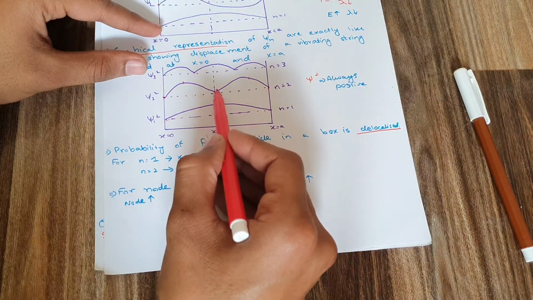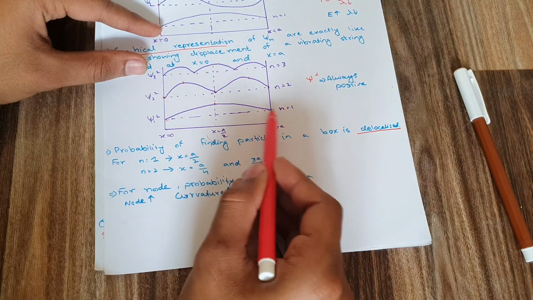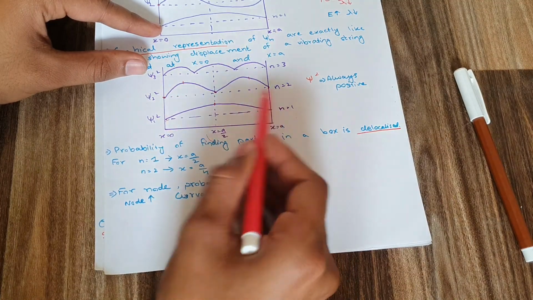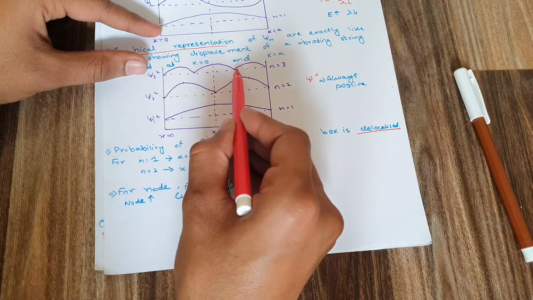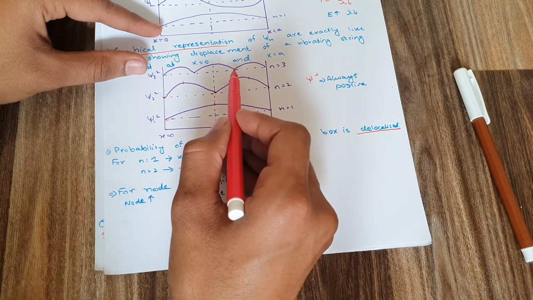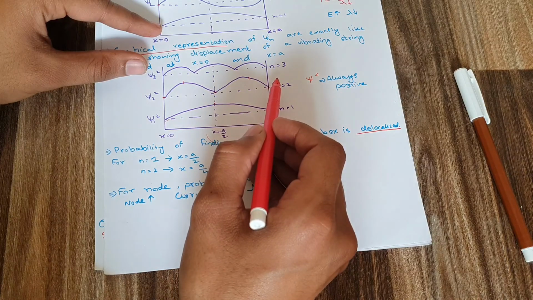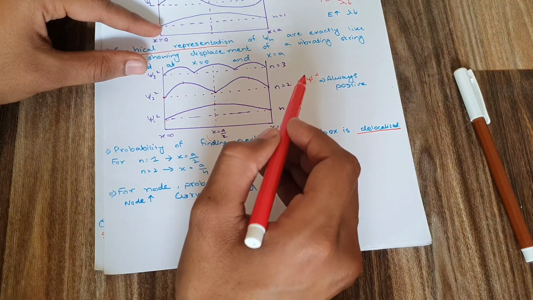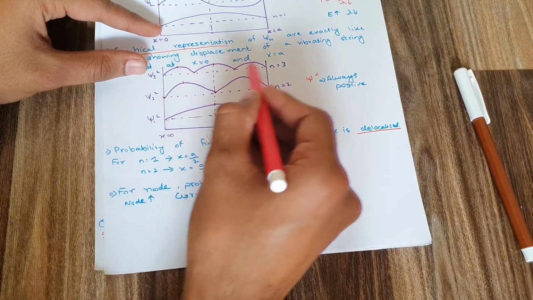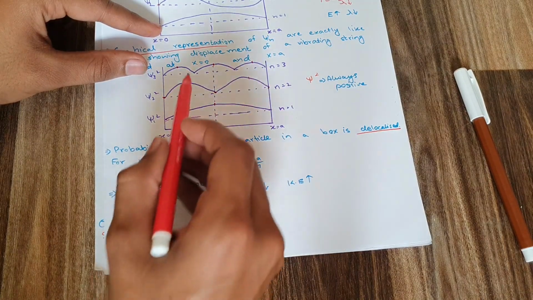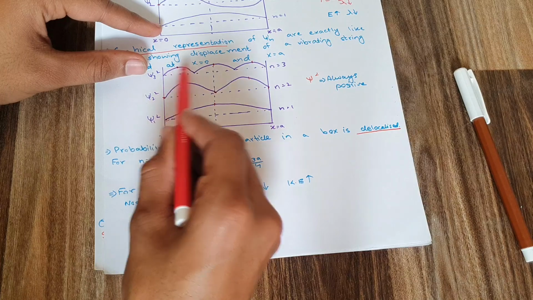This point here is known as a node. In n is equal to 1 we have no nodes, while in n is equal to 2 we have one node in the center. For n is equal to 3 we have 2 nodes. So for n is equal to 3, where will the probability of finding the particle be maximum? It will be maximum here, here and here, at the maxima.